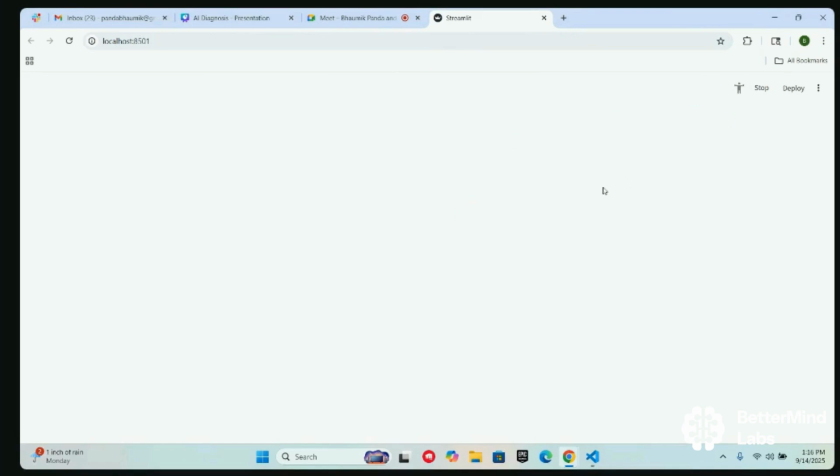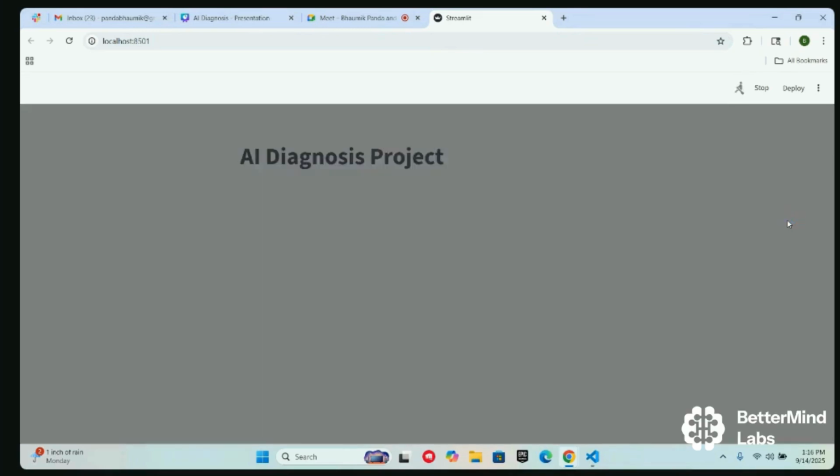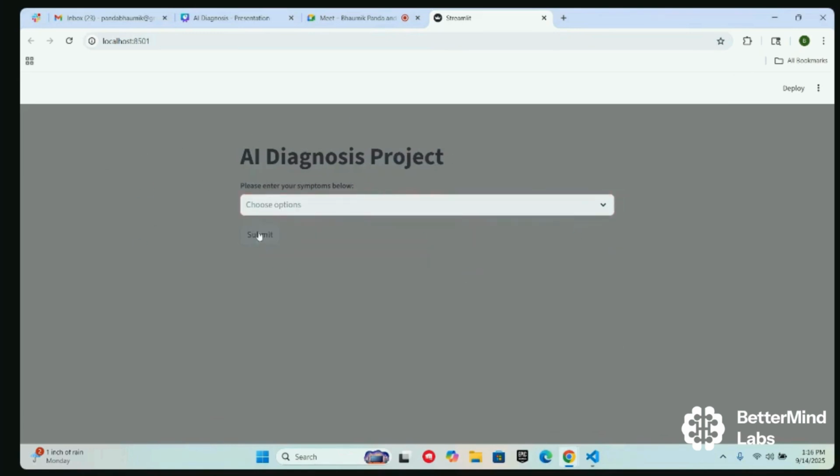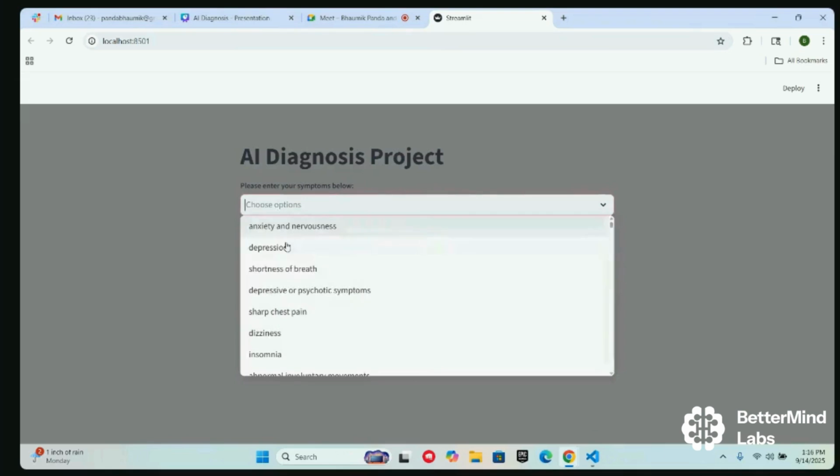And as this is a prototype, it will obviously take a couple of seconds to load up, due to the different rows we have. And so here is where we would input our symptoms, where the user who is facing a disease that they don't know what it is would input whatever symptoms they have.